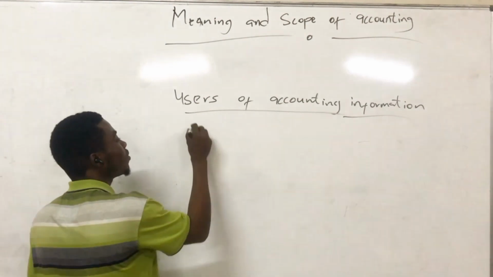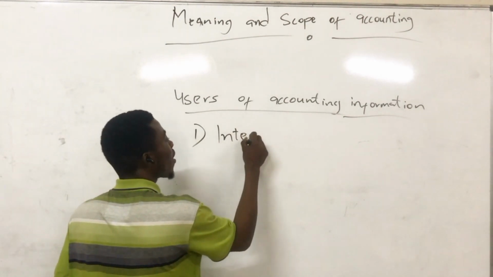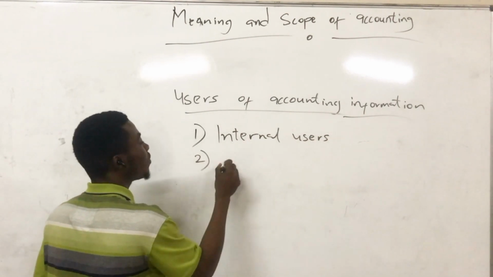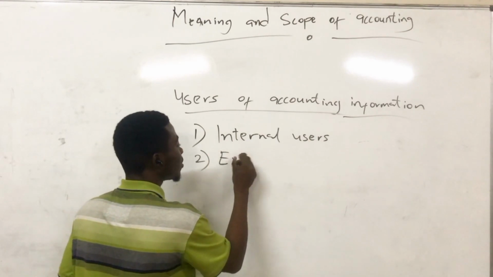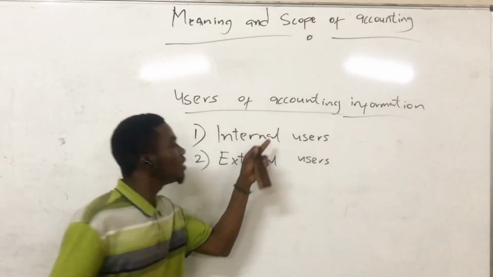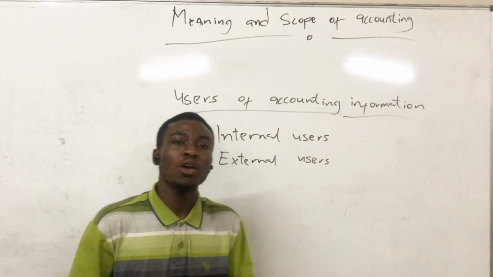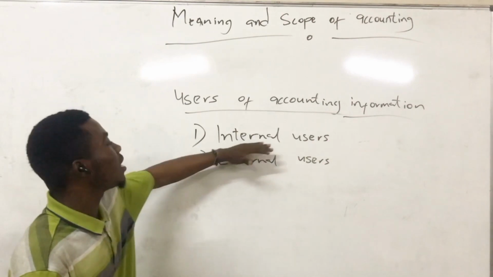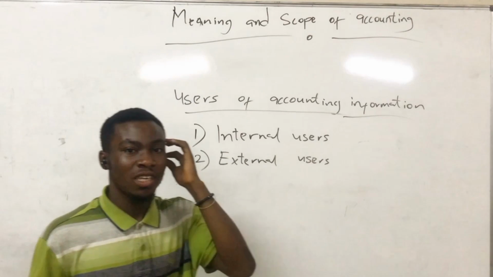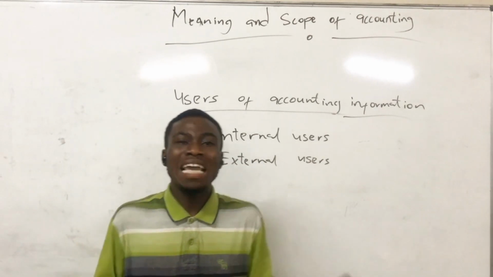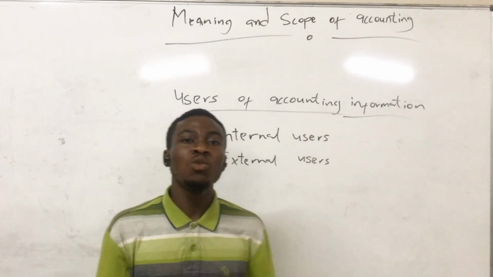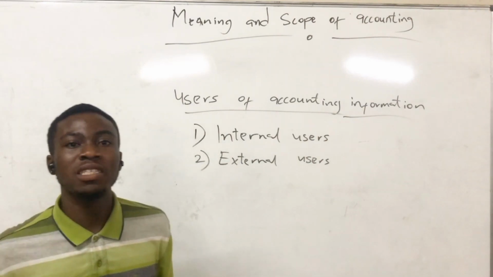The first one, we have internal users, and the second, we have external users. So we have internal users and then external users. You are going to go deep and know who the internal users are and the external users too. When we say internal users, they are users who are inside the company, who are willing to get the accounting information.